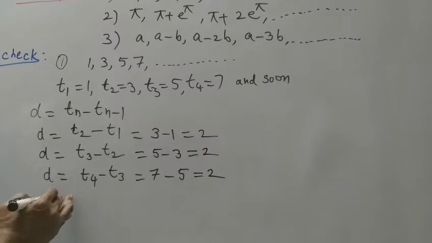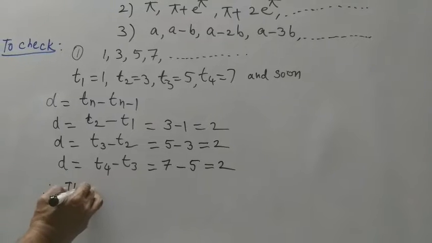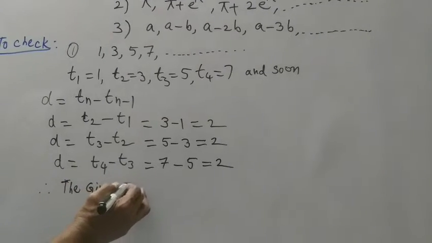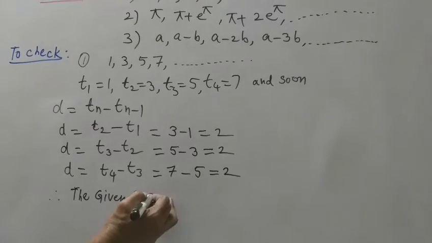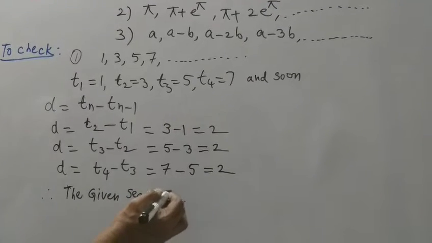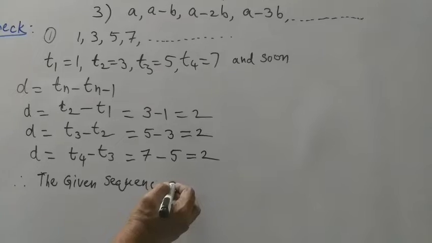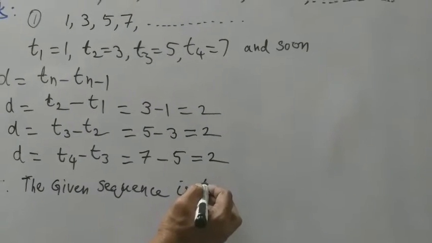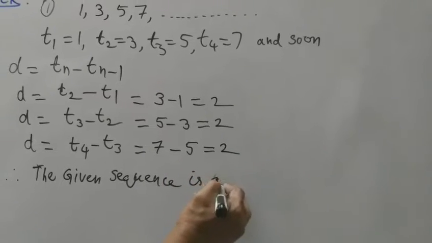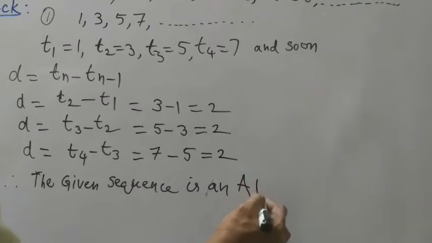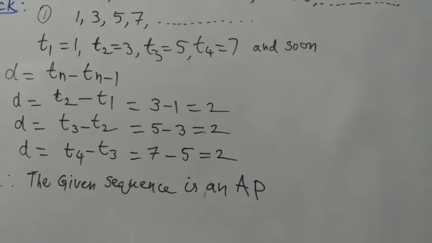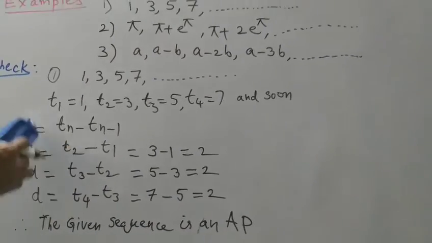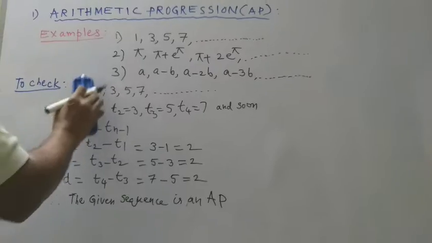Therefore, the given sequence is an arithmetic progression, AP. This is the first example, and next we have to check the second example also, like this.